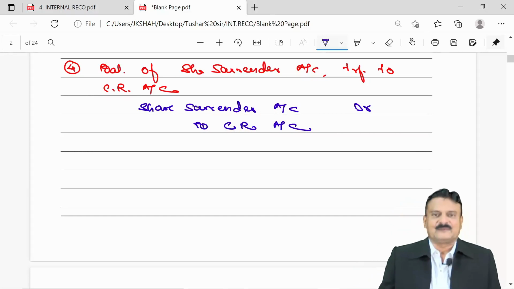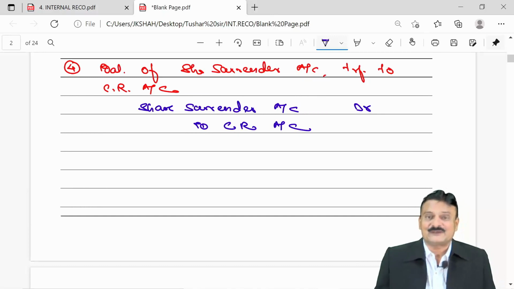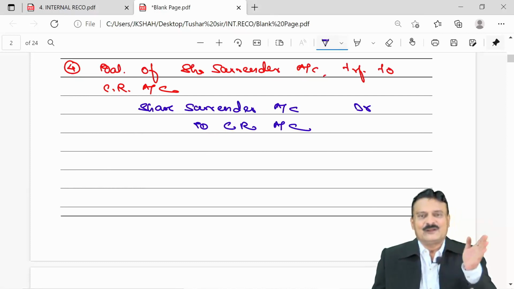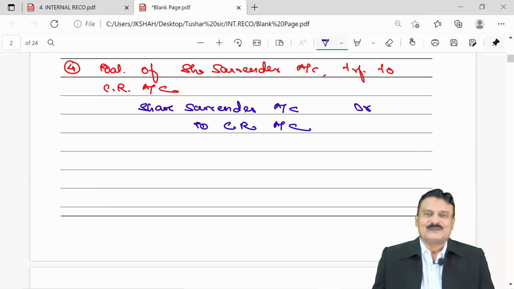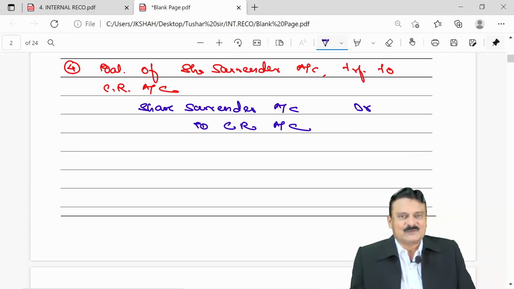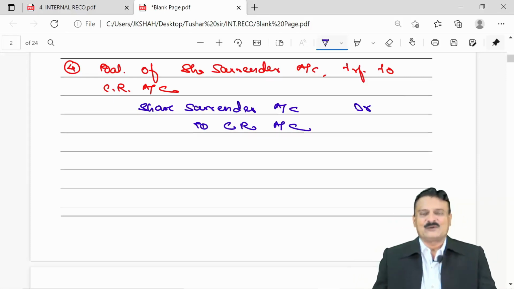So this is the way the entries have to be passed by you for share surrender. That's the second variety to be taken care of. Initially, all entries through capital reduction I taught you. Typical variety, surrender of equity shares, entries to be passed I discussed with you people. At the end, share surrender account should be closed and transferred to capital reduction. Balance of capital reduction will be transferred lastly to capital reserve account if it's a credit balance. If it's a debit balance, I already discussed with you people. So that was the point regarding surrender of shares.